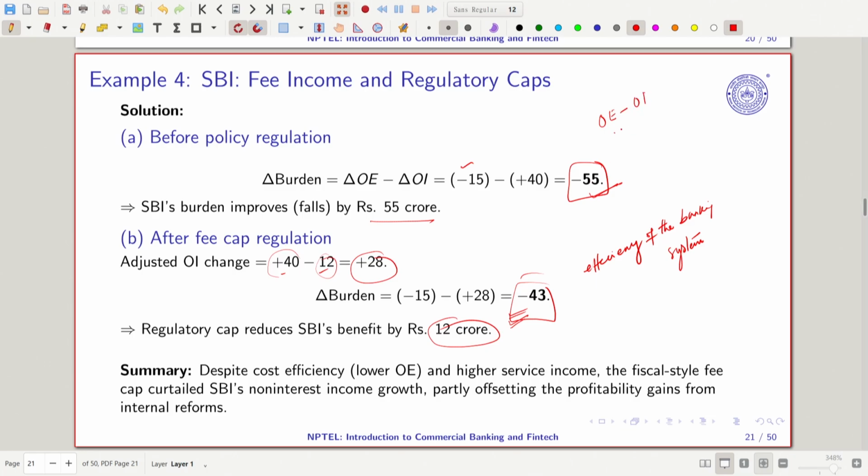If it is negative, it means that it is good for the bank, it is making money, right? Because if it is positive, it means that your expense is higher. So if it is negative, the bank is making a profit, and if it is positive, it means that it is incurring losses. So here in this case we are seeing that it is able to make a profit of 12 crore.